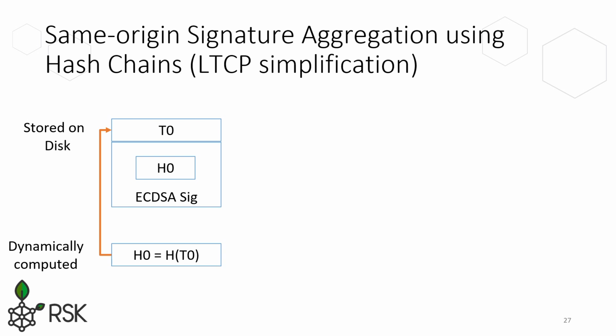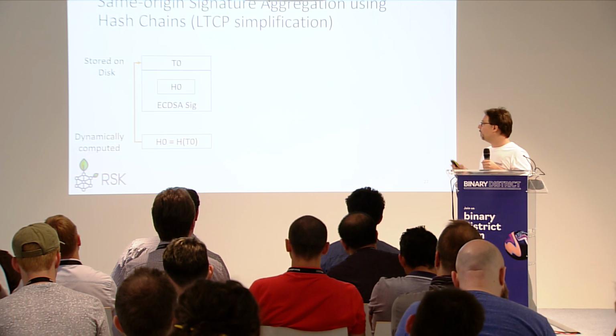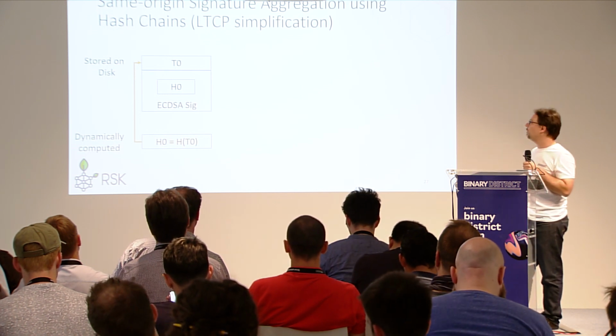So this is the first example of how we could use this framework. And this was published, I think, by RSK a year ago. It's basically signature chaining. We have a first transaction T0, and we sign it. We sign the hash, but we sign the hash of something that we dynamically compute, which is H0, which obviously is a hash of the information in T0.